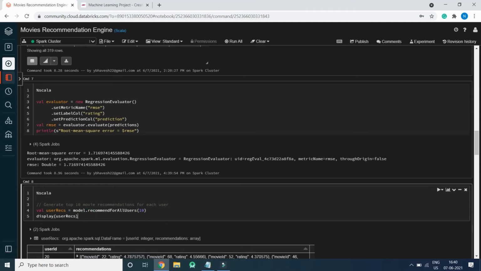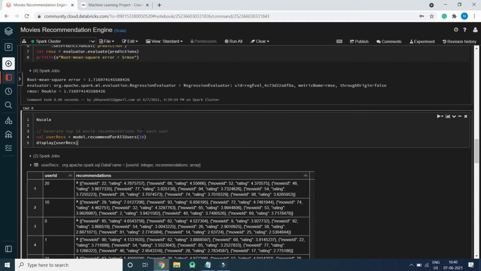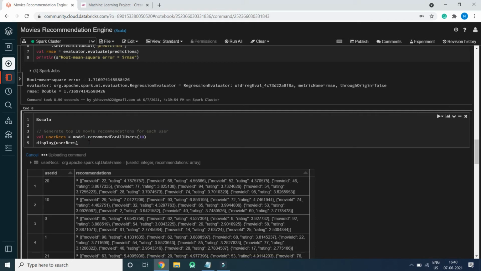Now we are going to generate top 10 movie recommendations for each user. So we will write val user recs equal to model.recommendForAllUsers, and we specified 10 because we want to recommend 10 movies for each user. The 10 movies, that is movie IDs, will be recommended per user. So let's execute the code.